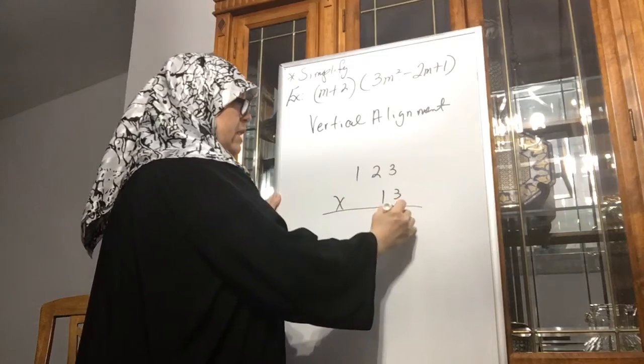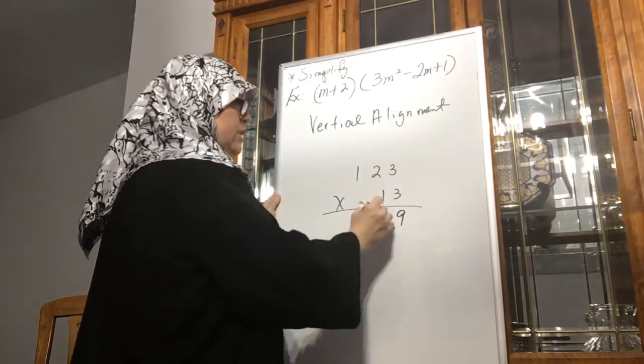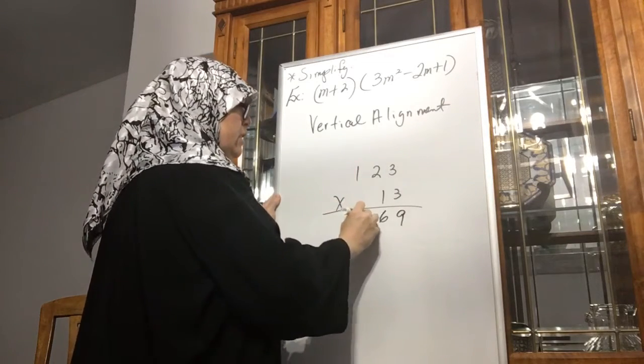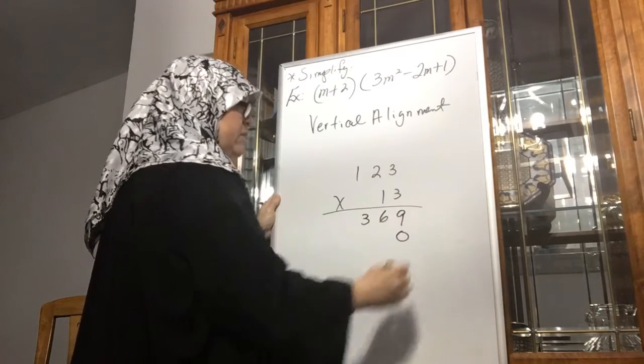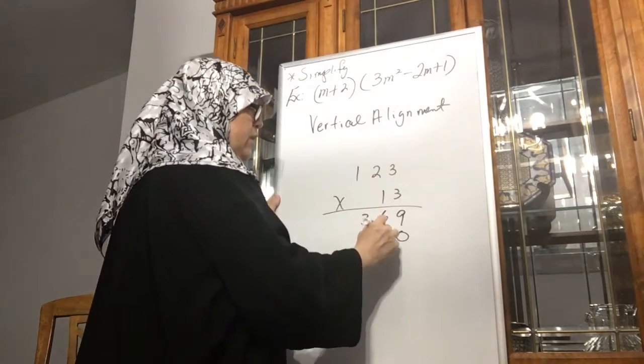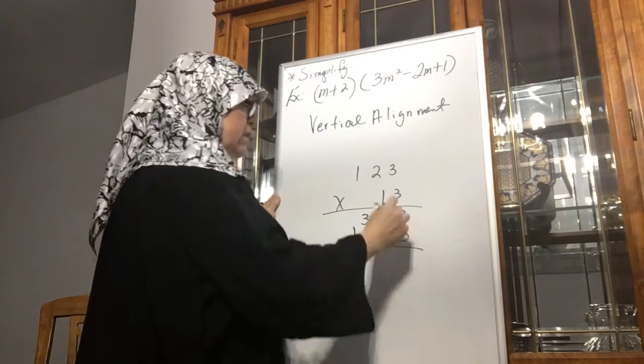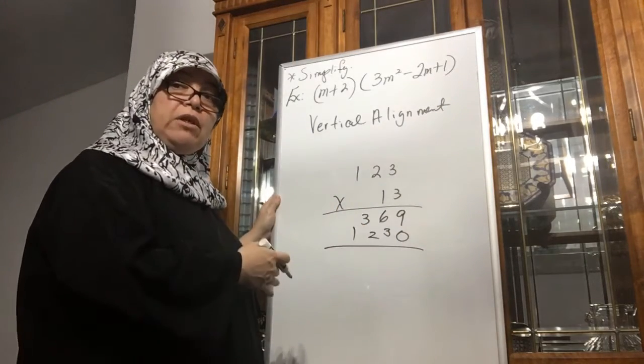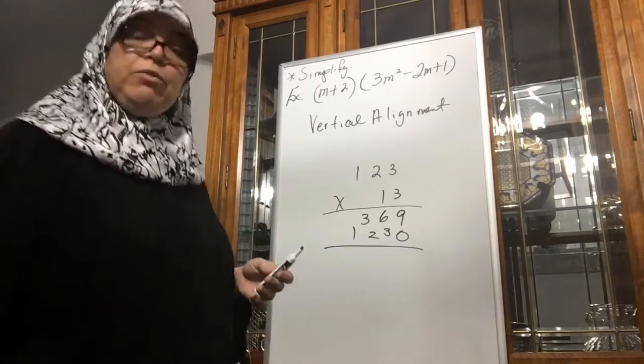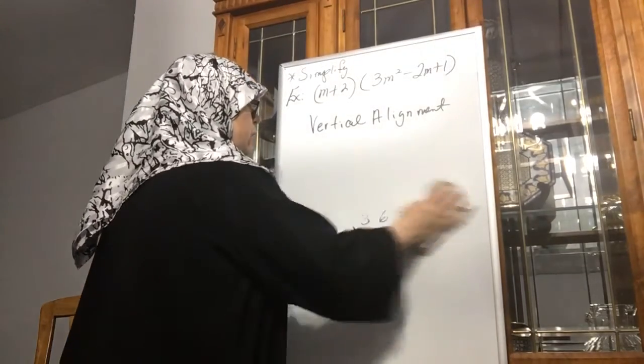3 times 3 is 9. 3 times 2 is 6. 3 times 1 is 3. And then remember, we have a space saver. 1 times 3 is 3. 1 times 2 is 2. 1 times 1. And then you get your answer. That's vertical alignment. You've been doing this in the past. Now you're doing it with variables. And coefficients, of course.